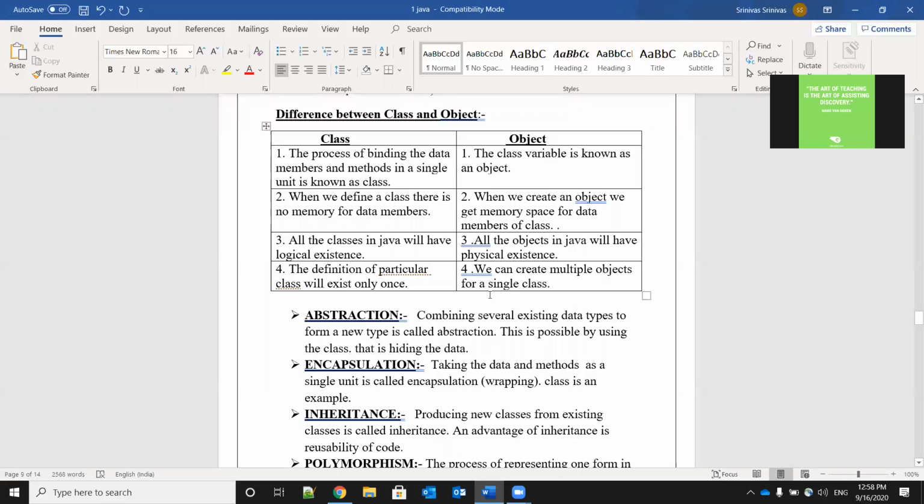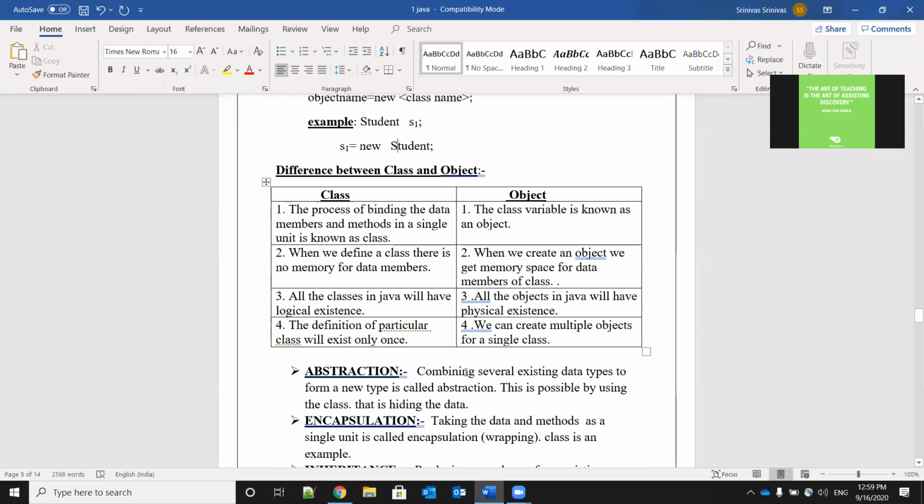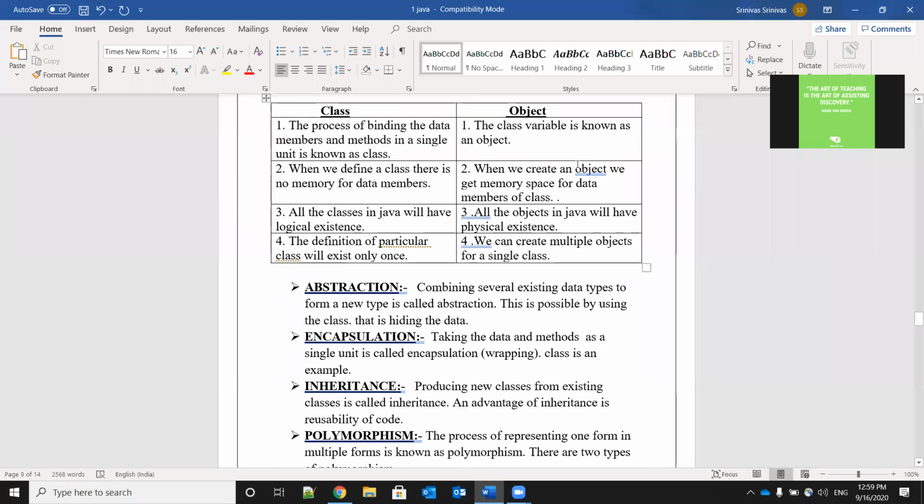So what is an object? The class variable is known as an object. Class variable means what here? See, here we have written the class. Then here it is one variable. S1 is one variable. This can be called a class variable also. That is the reason why the class variable is known as an object.